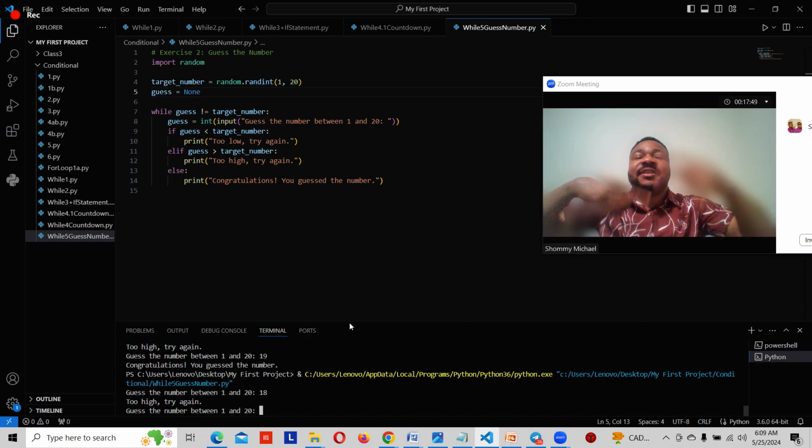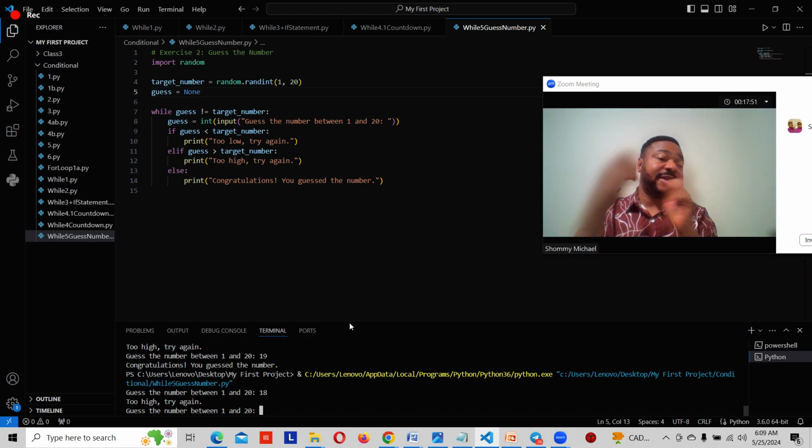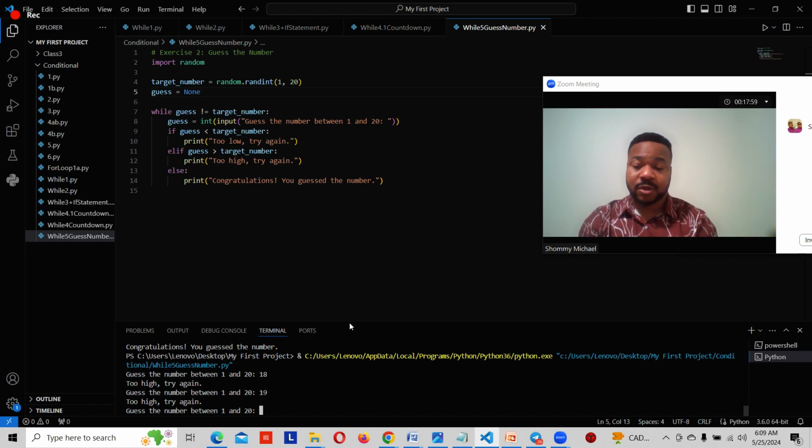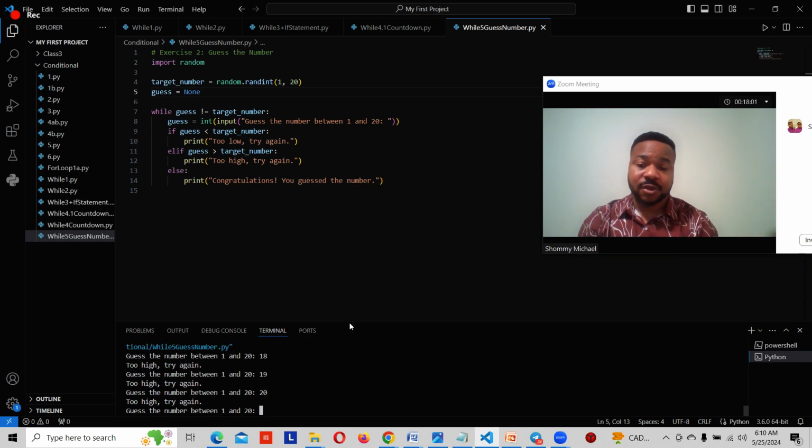It's because the thing is random. It has stored another number, and then it's asking us to guess. So if 18 is too high, that means 19 is too high as well, and 20 is too high as well. If we try 1, it's too low. So the number is between 1 and 17. What number should we try? It has stored that number, between 1 and 20.